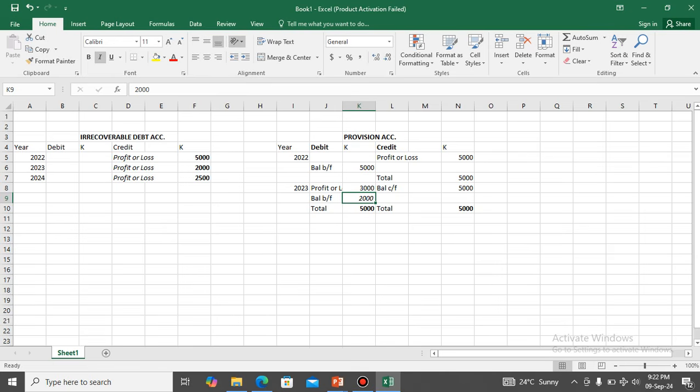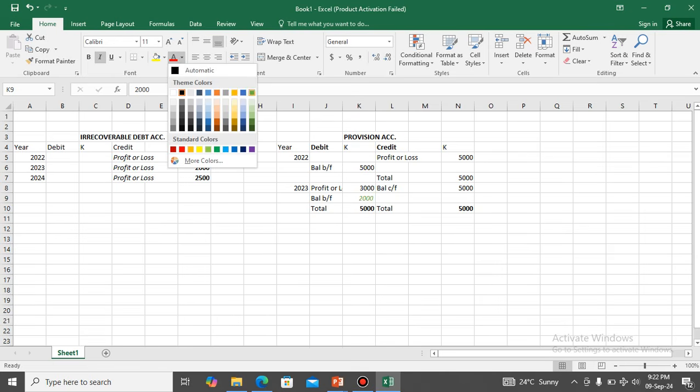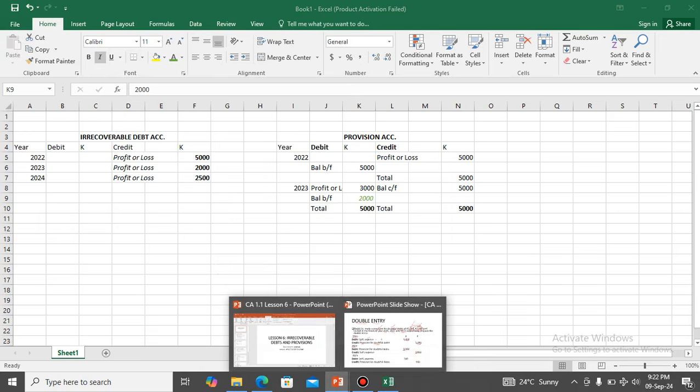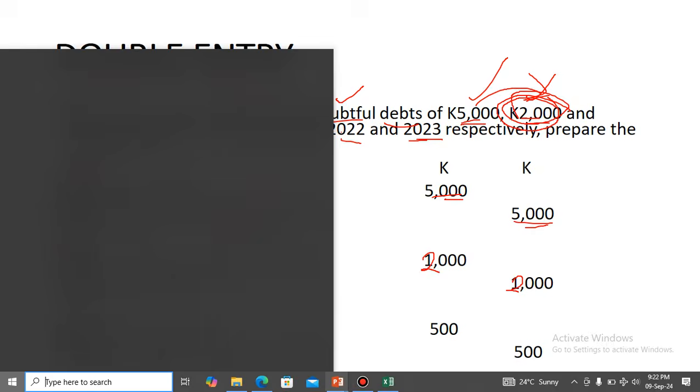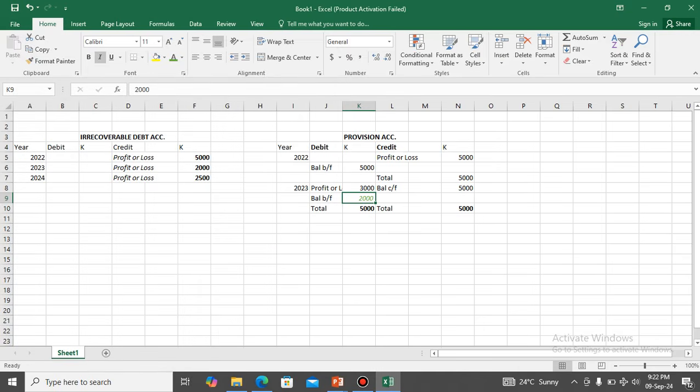So the idea is, at the end of the period, what do we want to have? At the end of the period, what we want to have is this 2,000 that we have here. That's the amount that we need to begin the new period with. You get it? And that's why we have this. So now we bring it forward. So balance carried forward of 2,000.